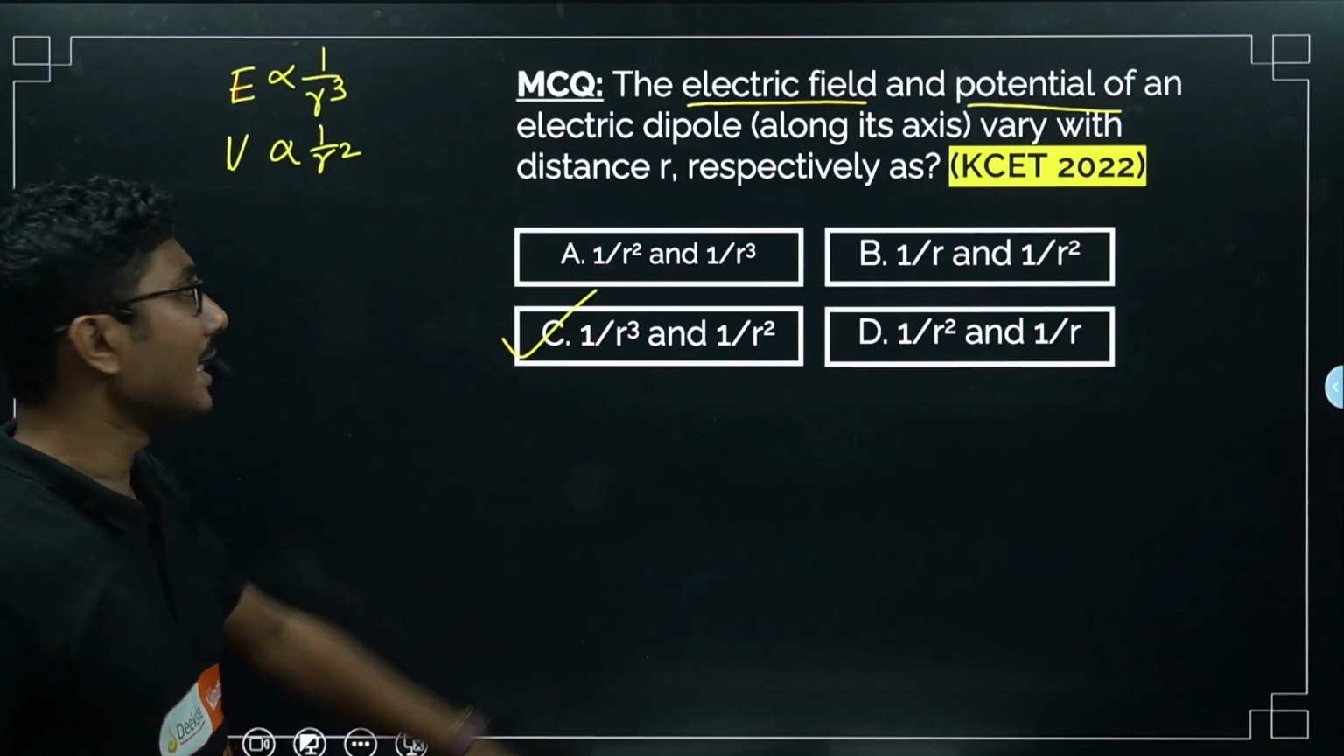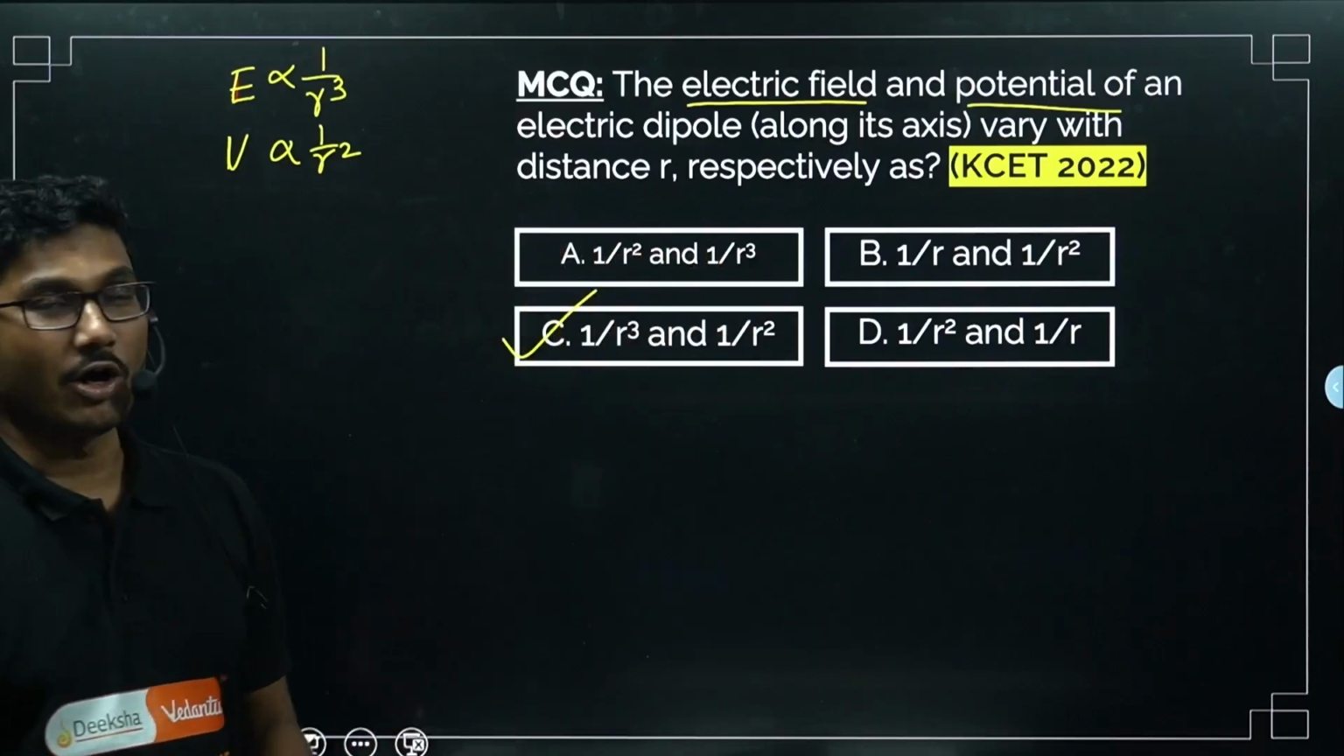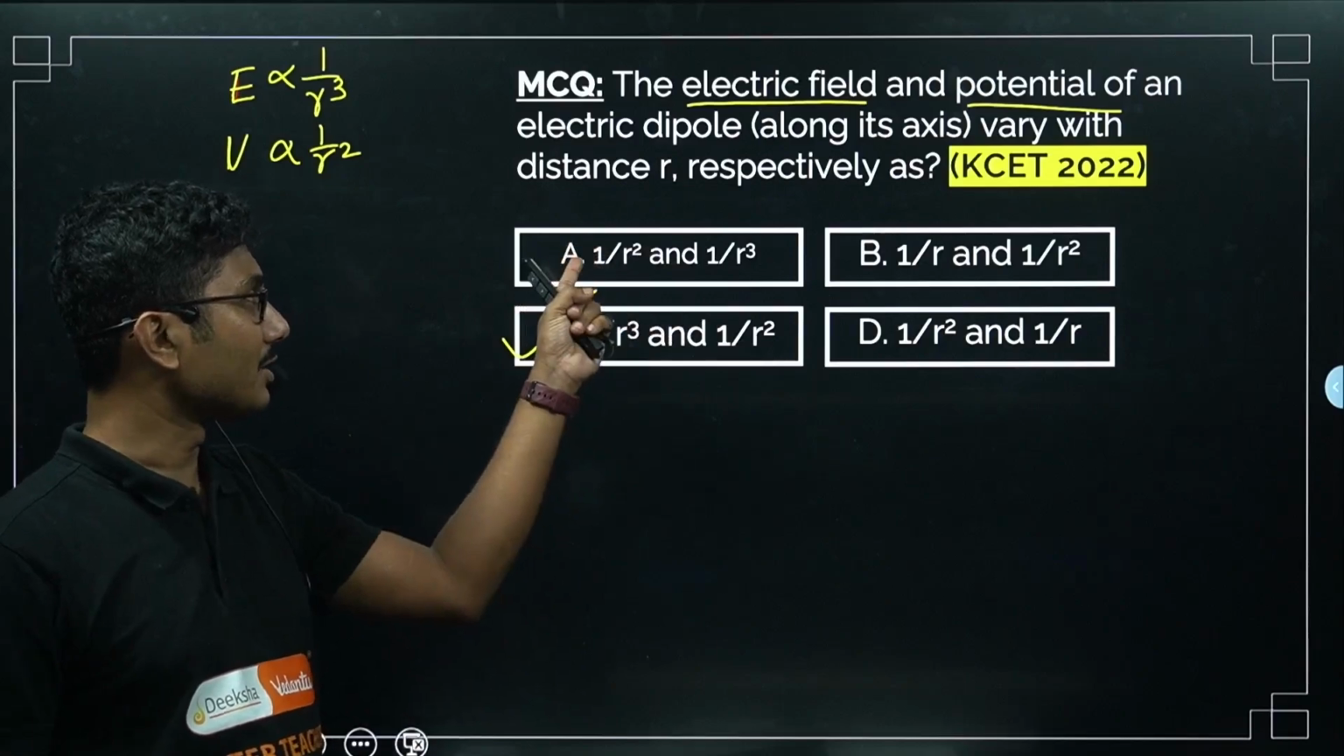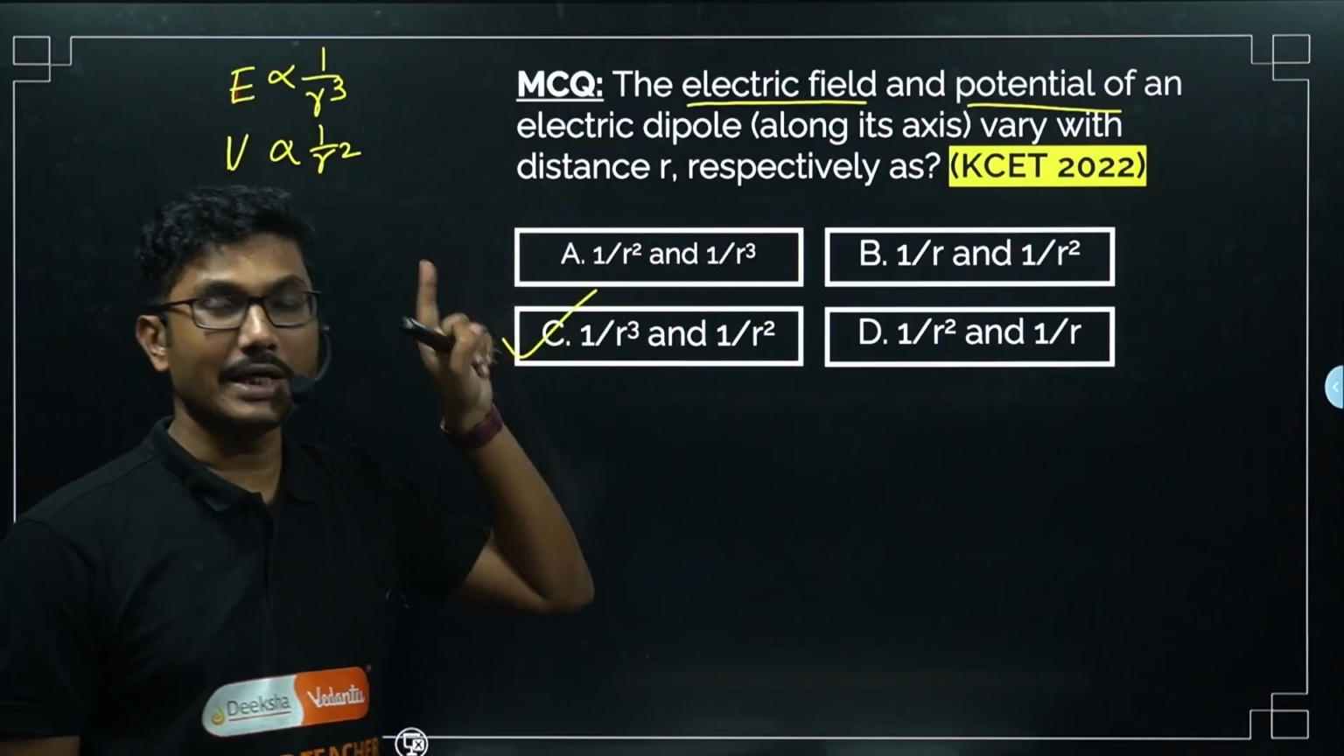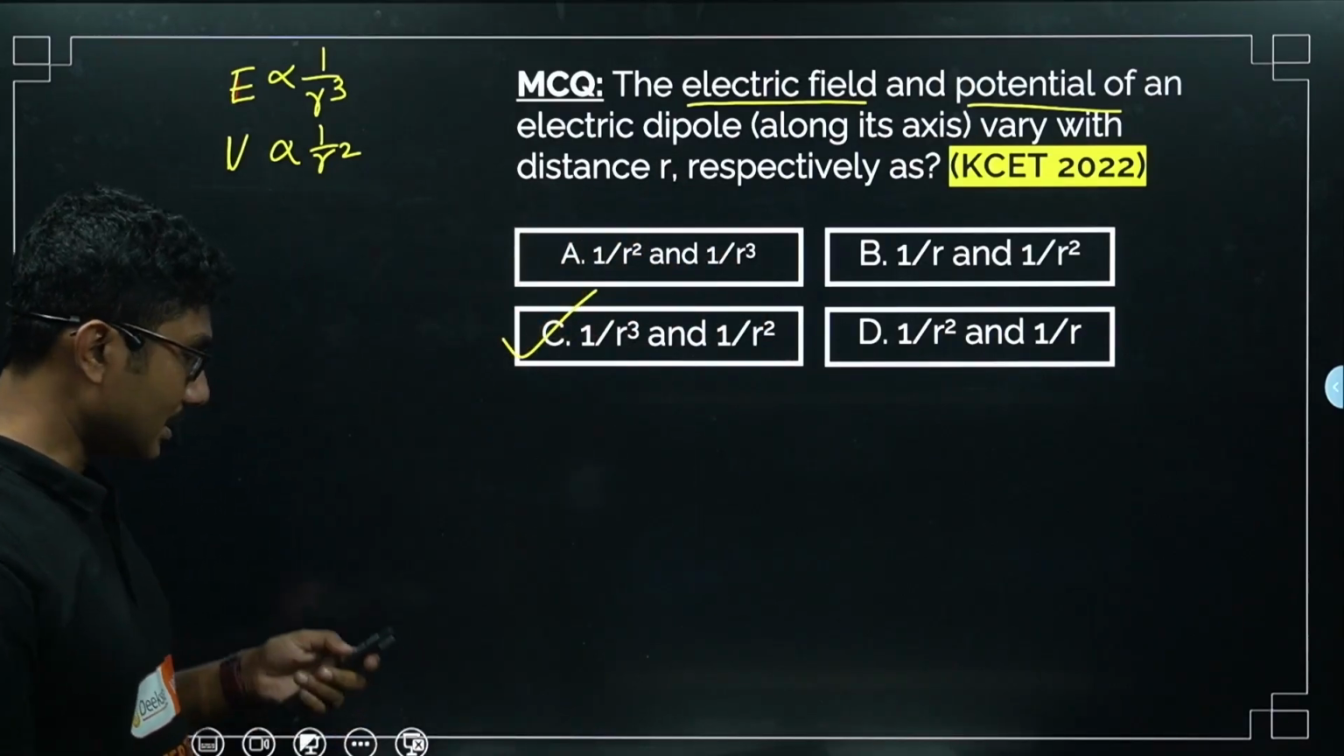By mistake, do not answer option A. Option A they have given in the reverse order, so 1 by r square and 1 by r cube. So be careful while answering such questions.